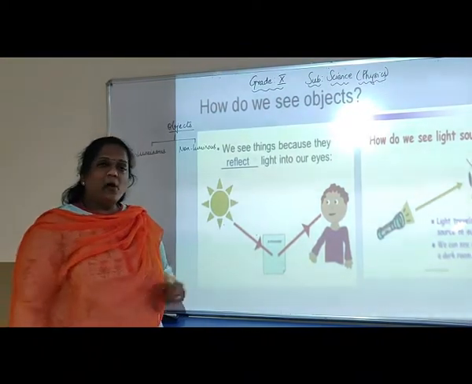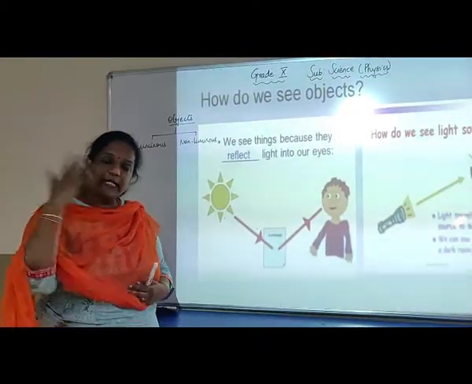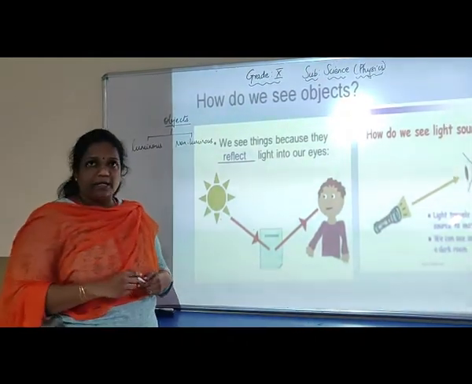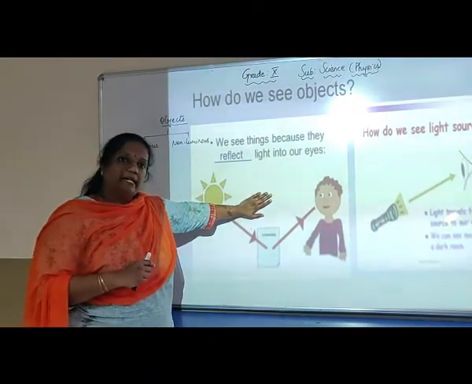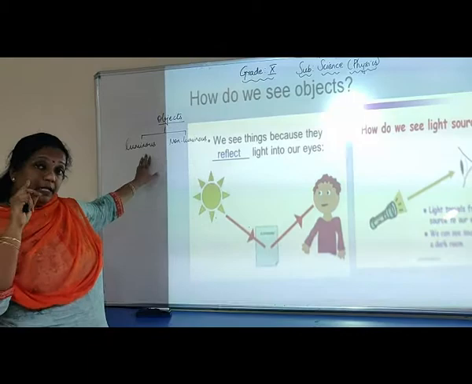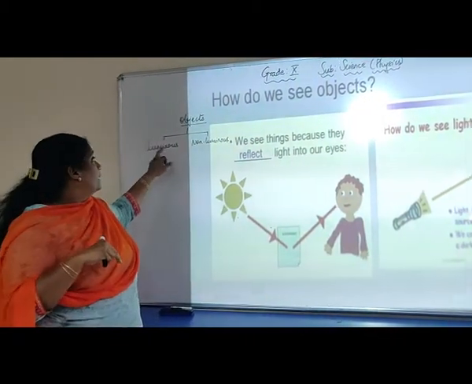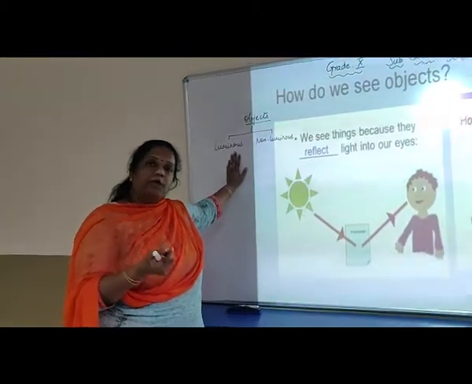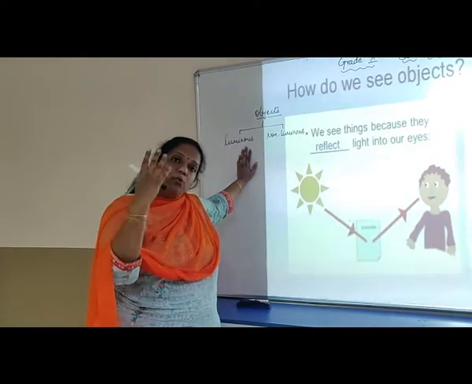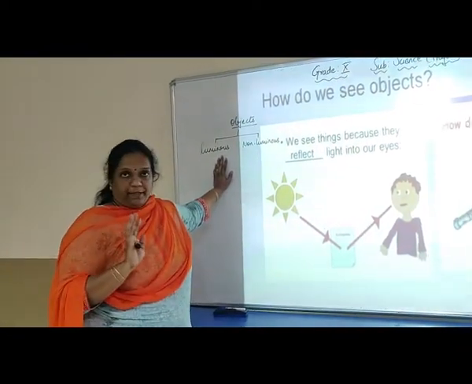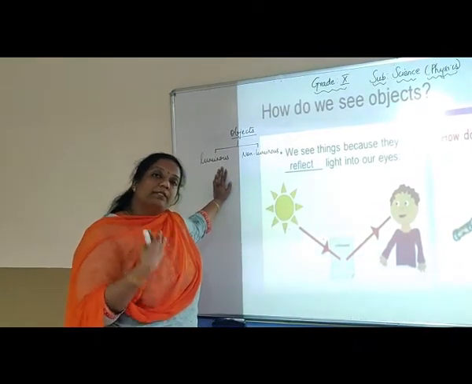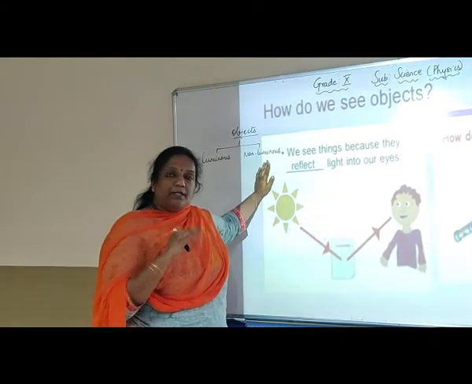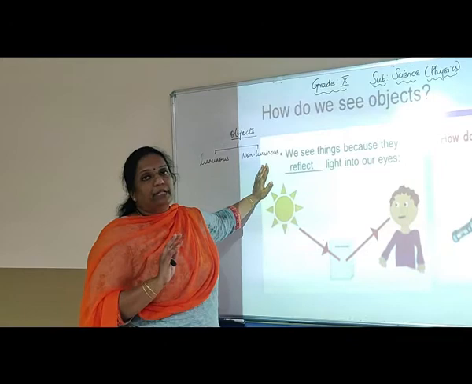We'll now go ahead and see how we actually see objects. You're looking at me, I am looking at the camera now. So how are we able to see things around us? Before we go to the explanation of this slide, let's quickly recap that we learned about 2 terminologies, luminous objects and non-luminous objects. Now what are luminous objects? Luminous objects are things that give out light on their own. For example, the sun. The sun produces its own light. Non-luminous objects are exactly the opposite. Non-luminous objects do not produce their own light.